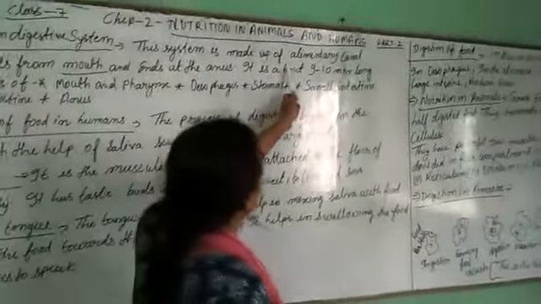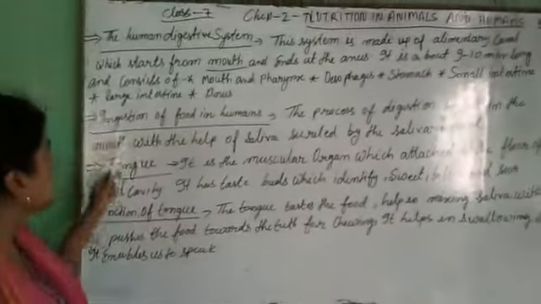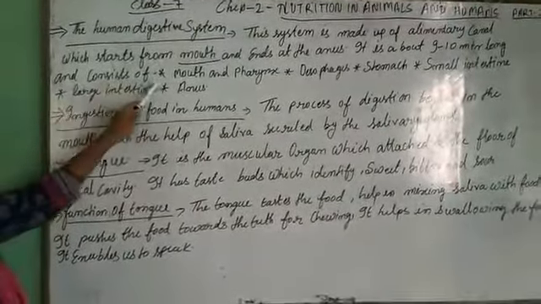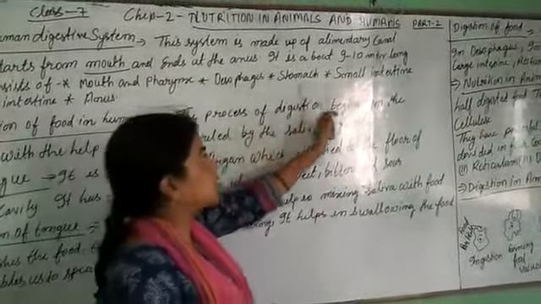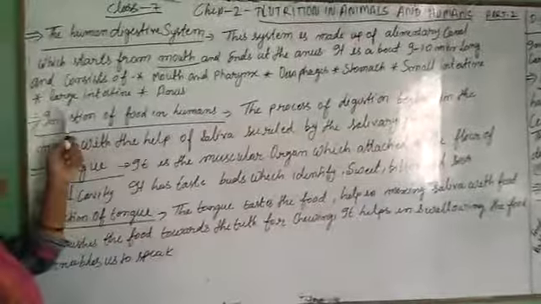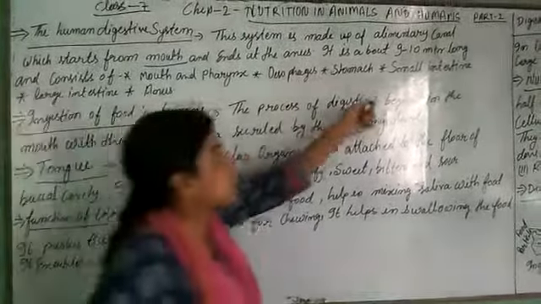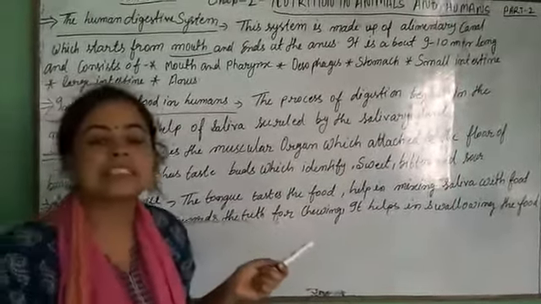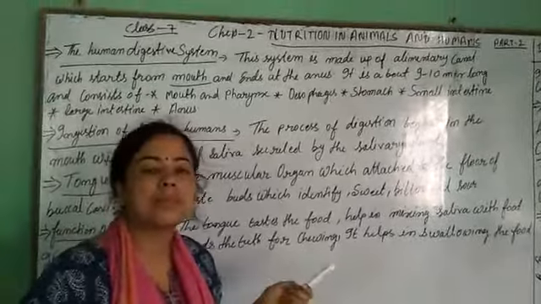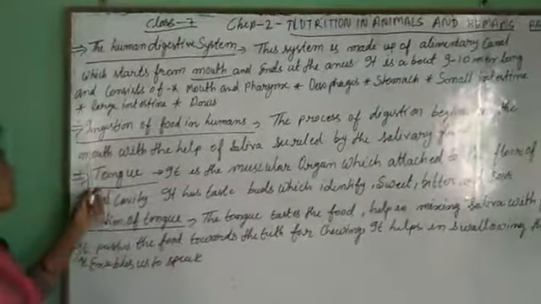It is about 9 to 10 meters long and consists of the mouth and pharynx, esophagus, stomach, small intestine, large intestine and anus. This is our alimentary canal, which means food pipe. It is 9 to 10 meters long.